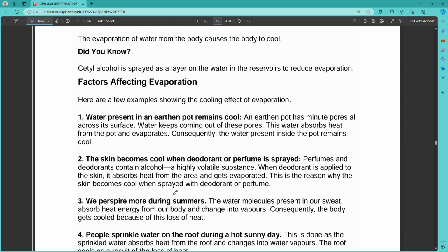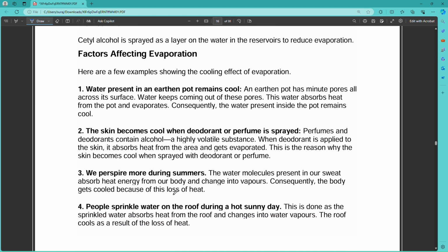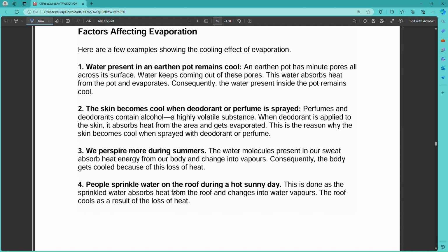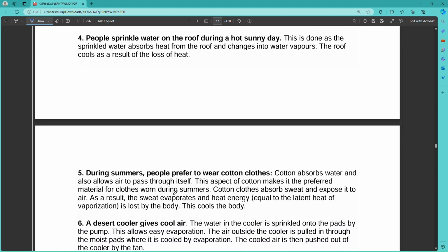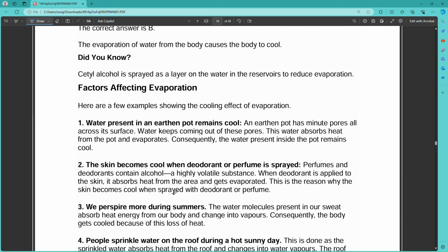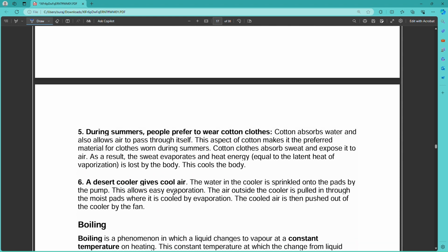Then the factors affecting evaporation. Evaporation is the conversion of liquid into gaseous form at any temperature. The examples: water present in an earthen pot remains cool; the skin becomes cool when deodorant or perfume is sprayed; we perspire more during summers; people sprinkling water on the roof during a hot sunny day. These are examples of evaporation. And a desert cooler gives cool air.